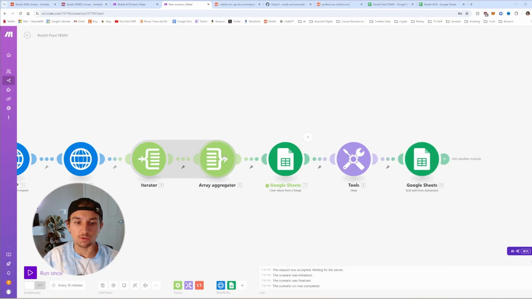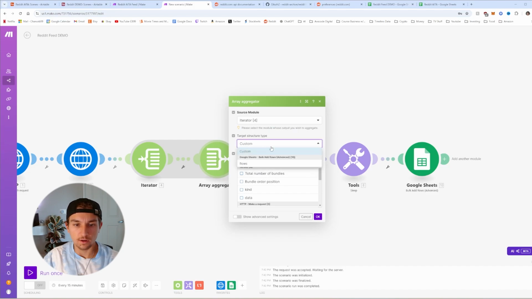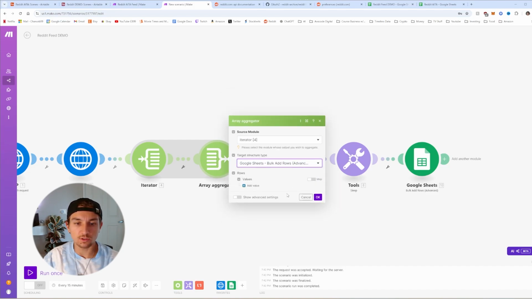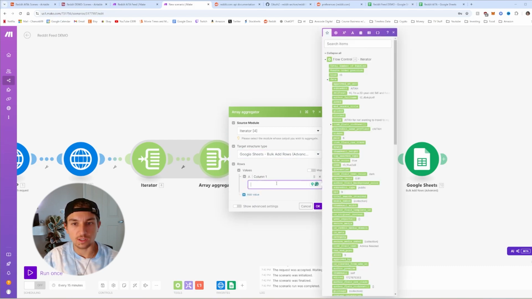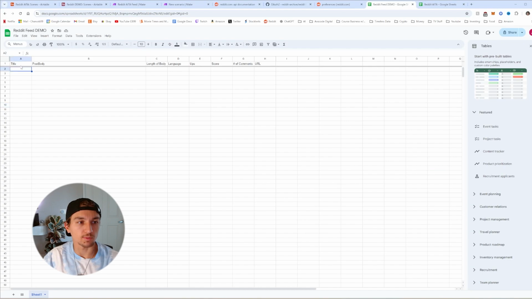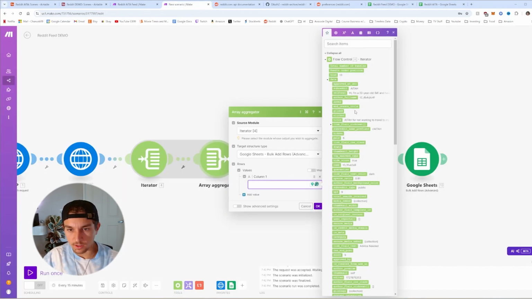Now let's go back to the array aggregator. We're going to select the target structure type as rows. We're going to add a value. Here we're going to select the title. So basically each column correlates to this column here. The first column should be title, second one should be post body, etc. So column 1 should be title. Let's find the title. There it is.